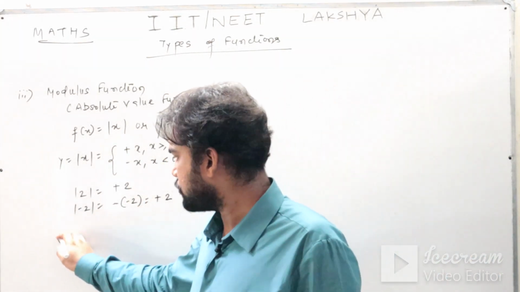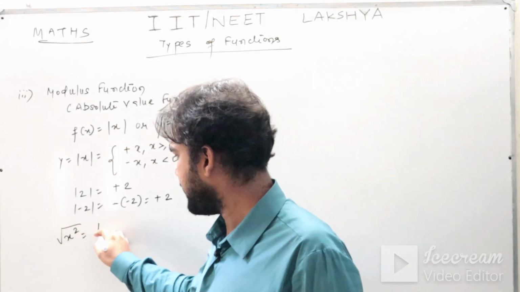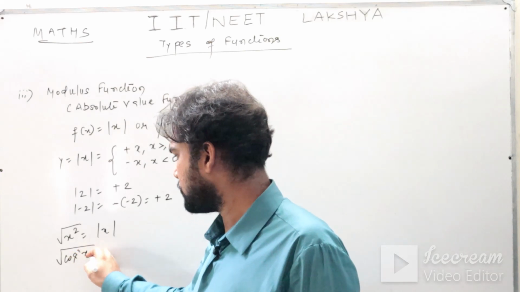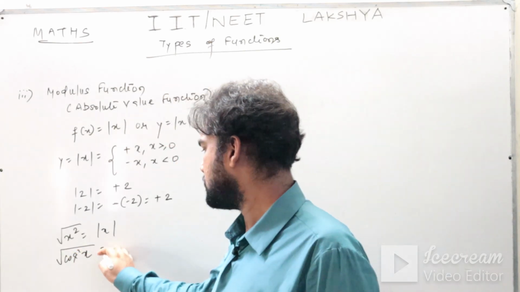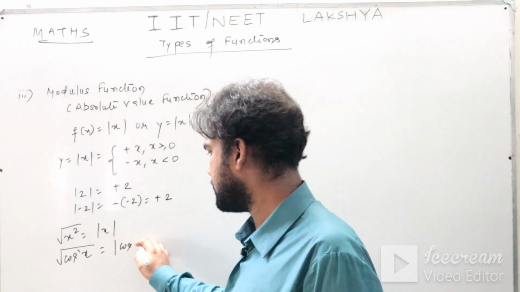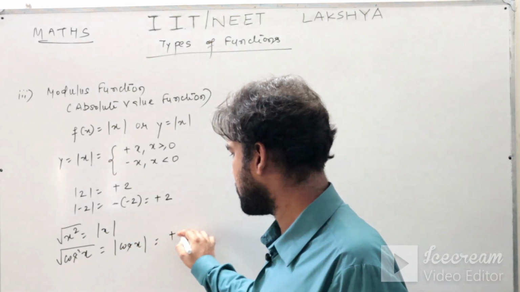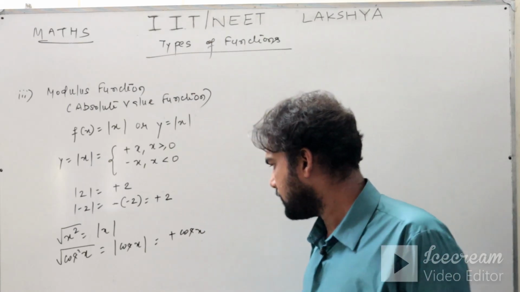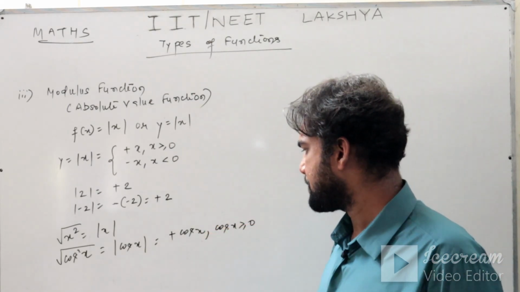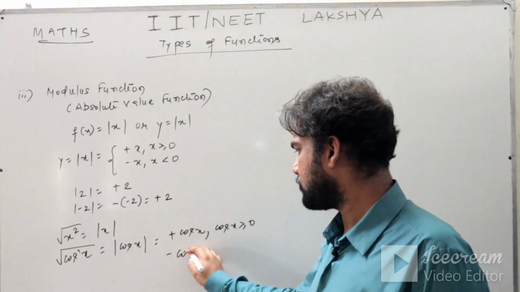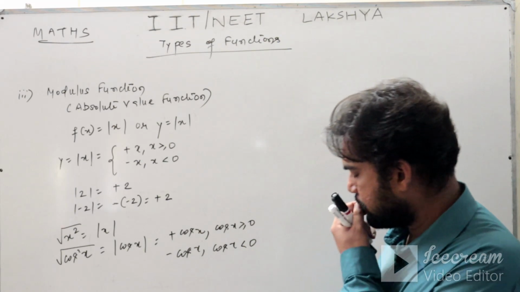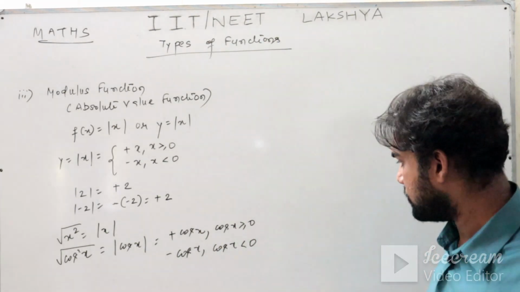Similarly, you can write like this also: square root of x square you have to write as mod x. For example, suppose you are writing the square root of cos square x, that should be written as mod of cos x, which is nothing but plus cos x whenever your cos x is greater than 0, or you have to write minus cos x whenever your cos x is less than 0. You know cos x when it is greater than 0.